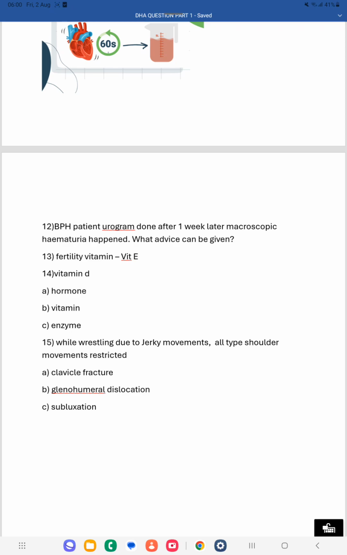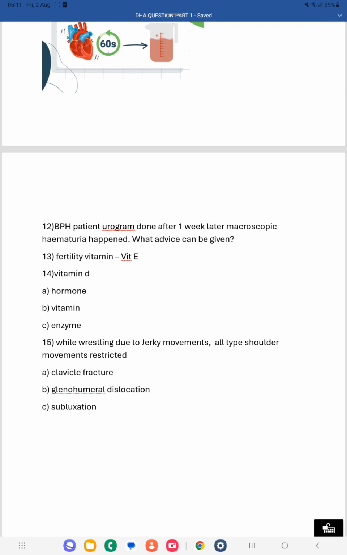So if a BPH patient has had a urogram, and after 1 week he is getting macroscopic hematuria, it indicates that a severe problem has happened in the kidney, like kidney failure. The advice we can give is that the patient has to meet the doctor immediately. Prompt medical attention is required whenever you see macroscopic hematuria. Macroscopic hematuria is not a complication of urogram. It indicates a severe kidney failure, so you have to go to the hospital immediately.